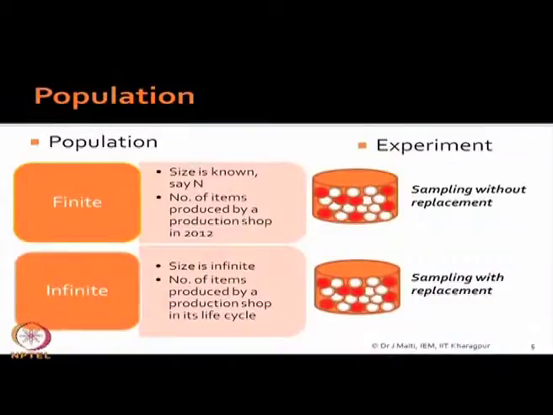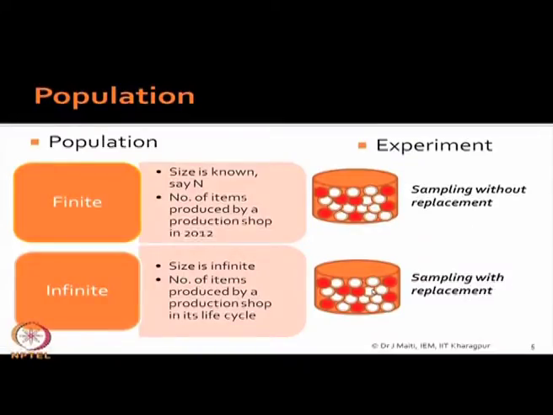So, if we do one experiment like this, you see this figure, inside this, say this is basically an urn, then inside this there are red and white balls. Now, you pick up one ball, next one ball, like this, one after another, without replacement. What will happen? After some time, there will be no ball to pick up, the experiment will end. This is finite population.